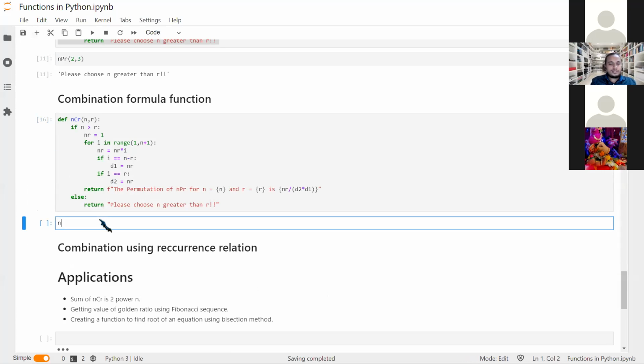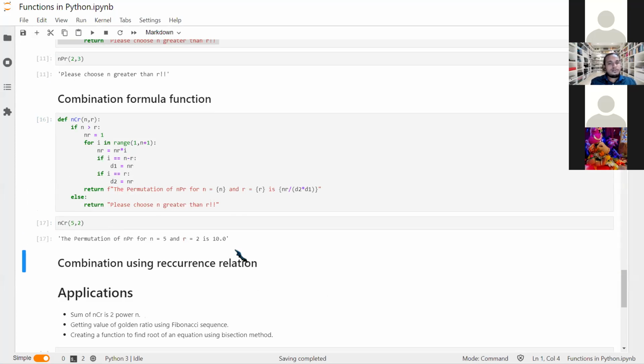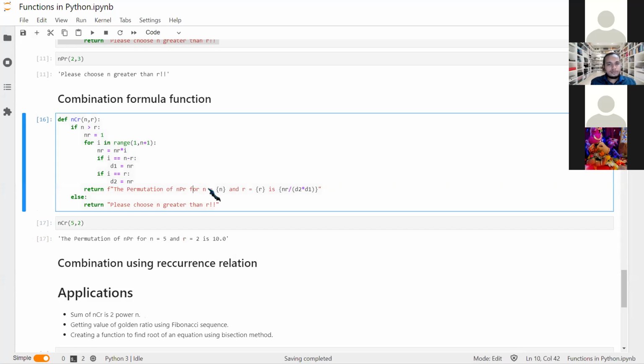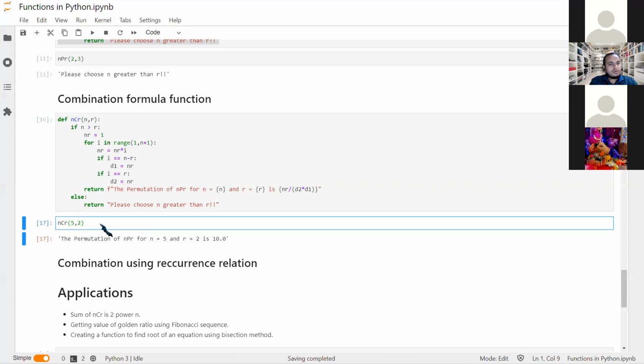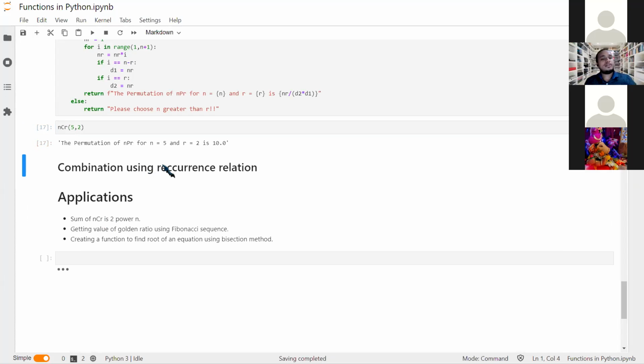Let's run it. So that is nCr of 3,2. So it is obvious, sorry. So we will just go for 5,2. So that will be 5 into 4, right? So there is some issue, or no? Okay, sorry, 5 into 4 divided by 2 factorial. So that would be, that is correct. Okay, apologies.